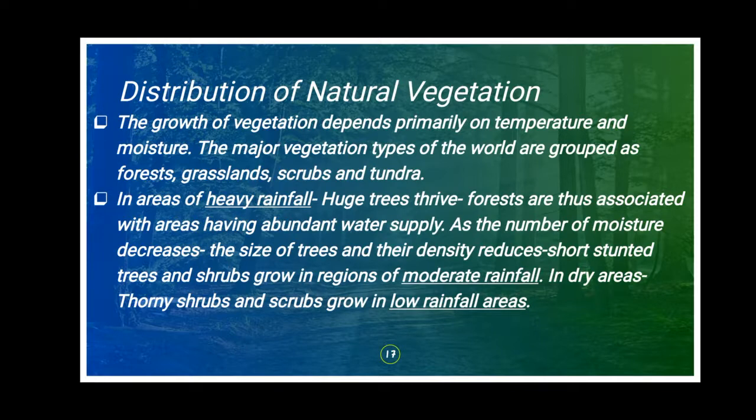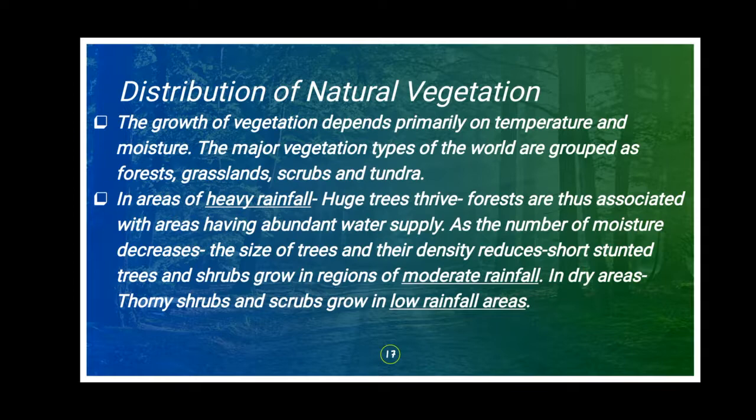Next, distribution of natural vegetation. How is natural vegetation distributed, how is it present everywhere? Natural vegetation is not the same everywhere. It differs from place to place. In some places we find one natural vegetation, and in other places we find another.